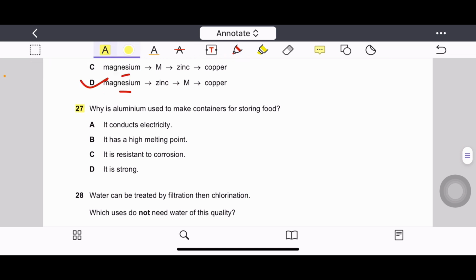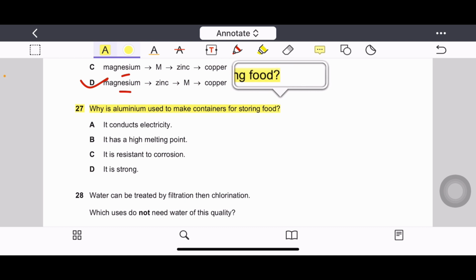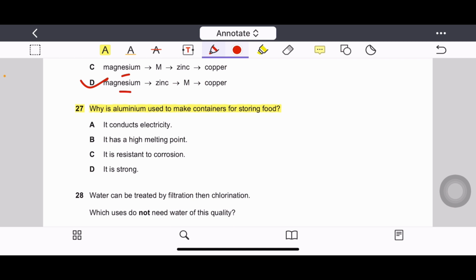Question number 27. Why is aluminium used to make container for storing food? To store food, the best property for aluminium is that it resists corrosion. So option C is the correct answer. It is resistant to corrosion.